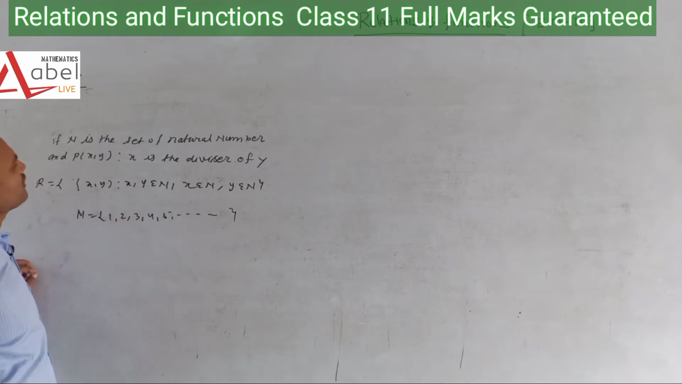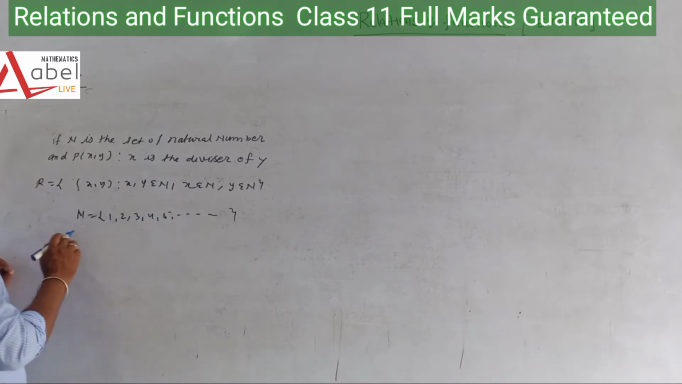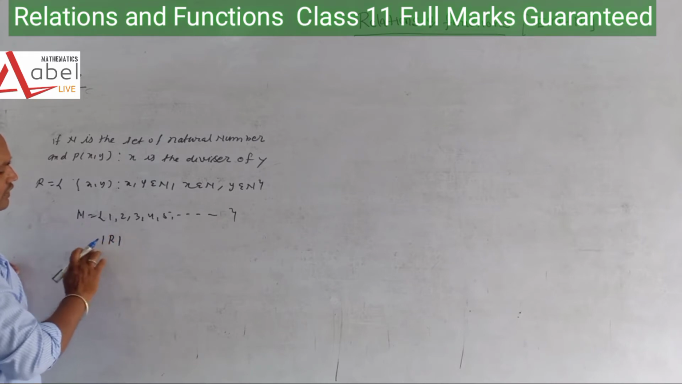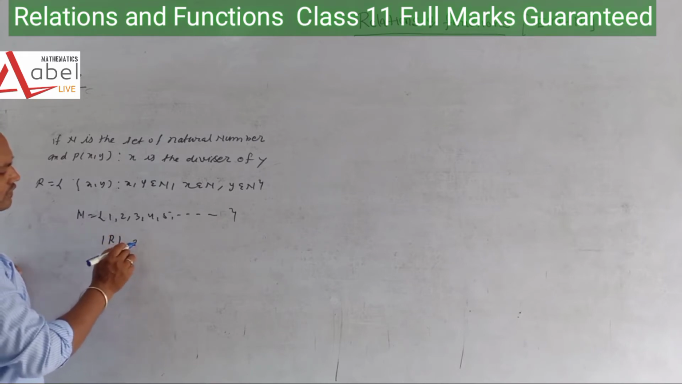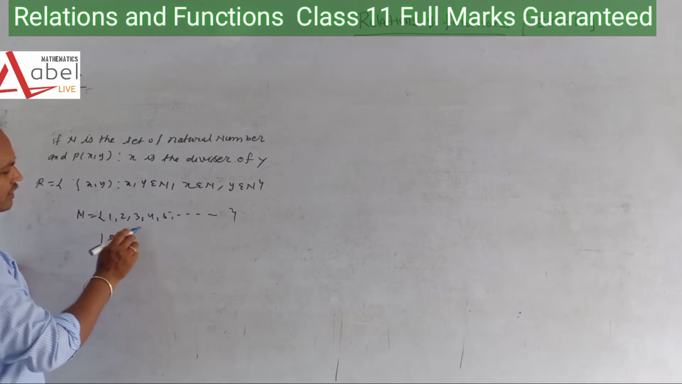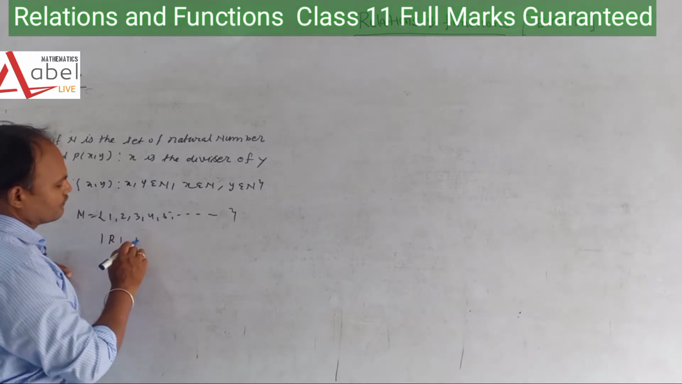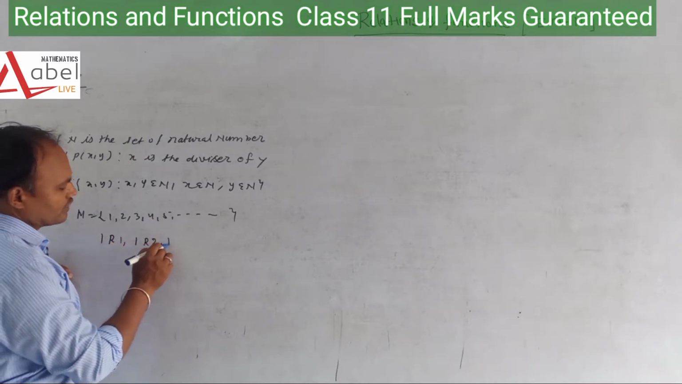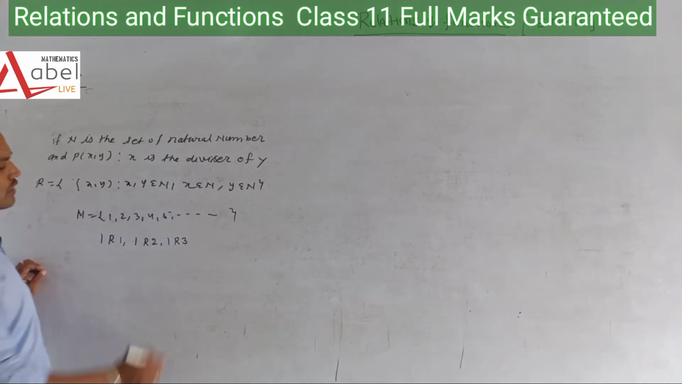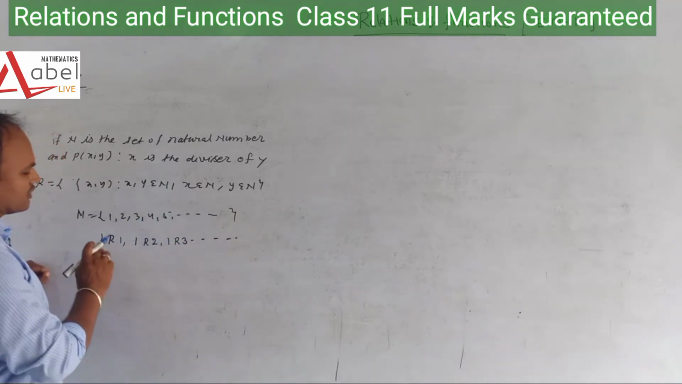When we are saying N is the set of natural numbers, and P(x, y) means x is a divisor of y, we can say that we can take (1, 1), (1, 2), (1, 3). A lot of things are there that are divisible.